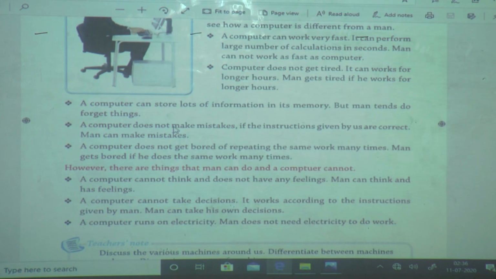A computer does not make mistakes if the instruction given is correct. A computer does not make any mistake when we give correct input or a correct instruction, but there is a chance that man makes mistakes. A computer does not get bored of doing the same work, repeating it so many times.